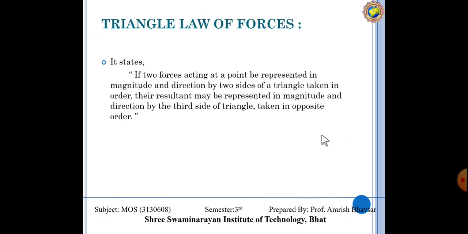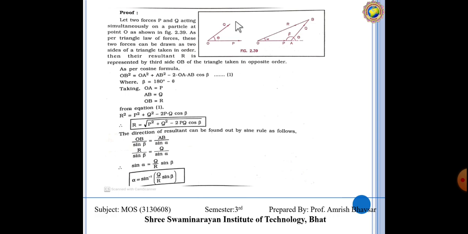Now the second one is the triangle law of force. In this, if two forces acting at a point are represented in magnitude and direction by the two sides of a triangle taken in order, the resultant may be represented in magnitude and direction by the third side of the triangle taken in opposite order. Means these two forces are acting simultaneously.